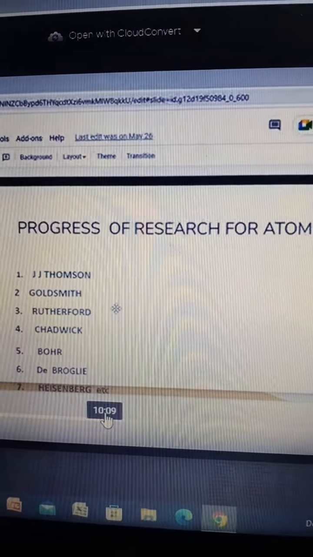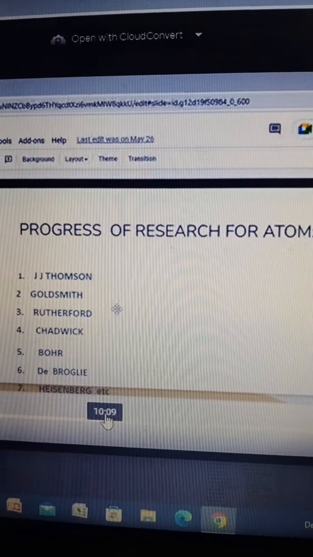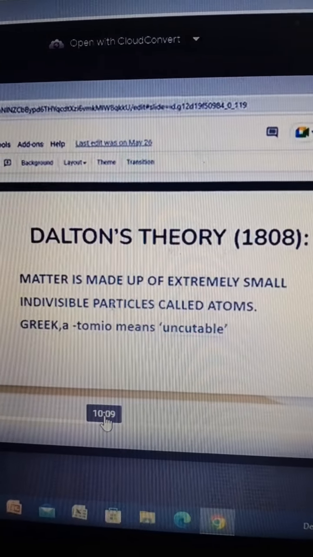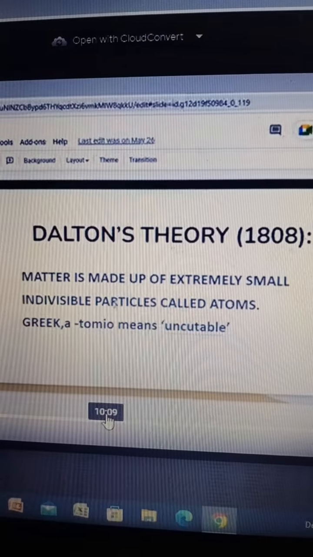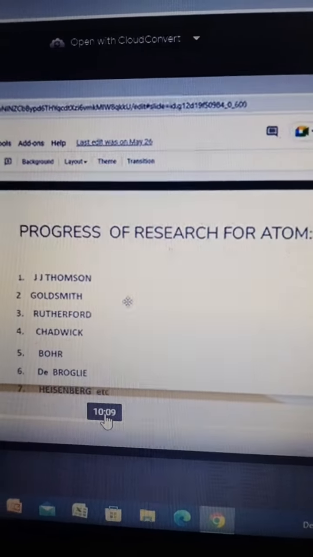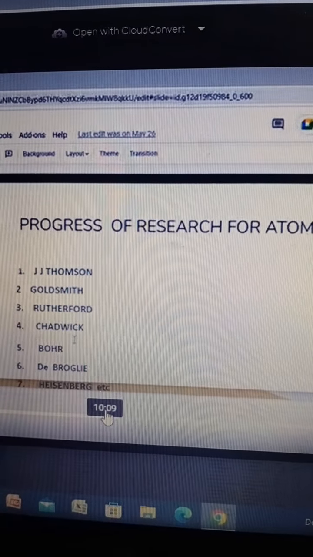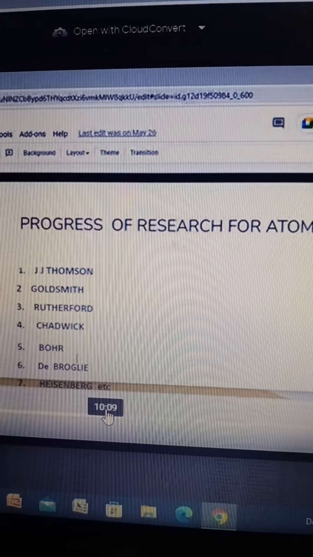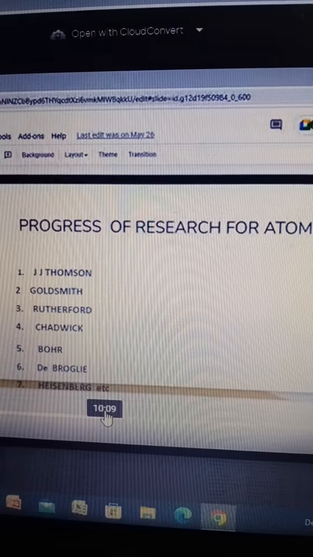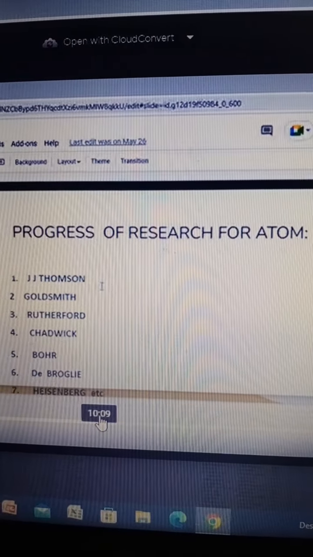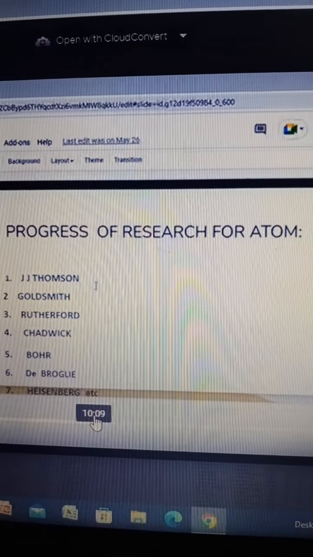At first, who gave the name of atom? Dalton. Sir J.J. Thomson came then; at first, Dalton's theory was there for atom. Then Sir J.J. Thomson, Goldstein, Rutherford, Chadwick, Bohr, de Broglie, Heisenberg. We will study stepwise whatever is given in our syllabus.